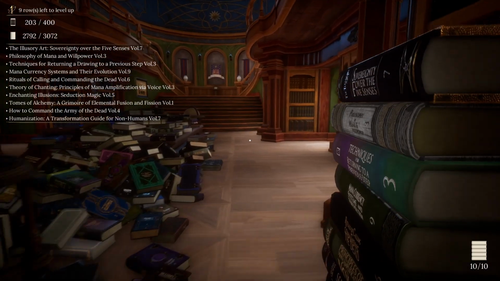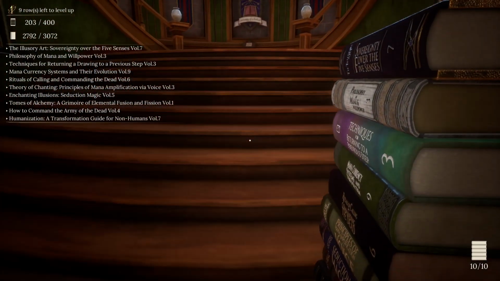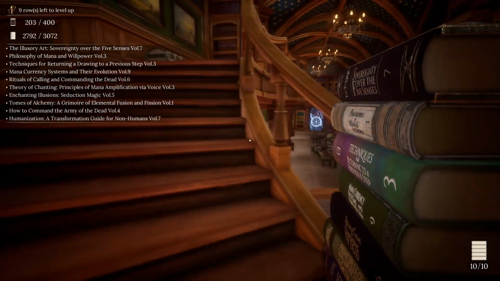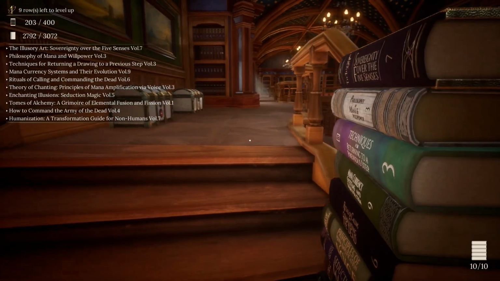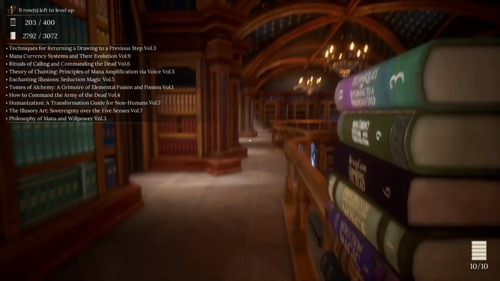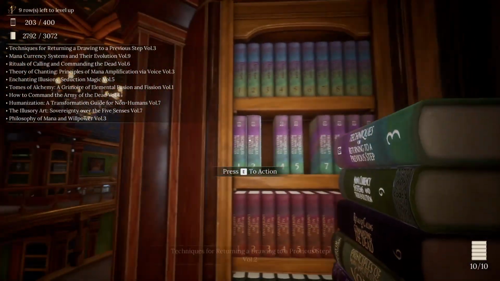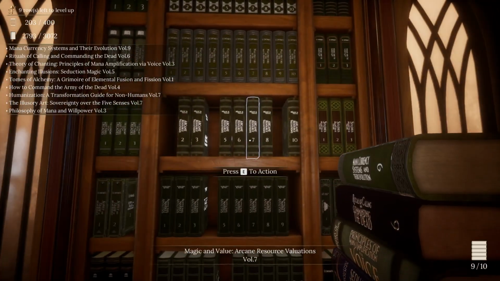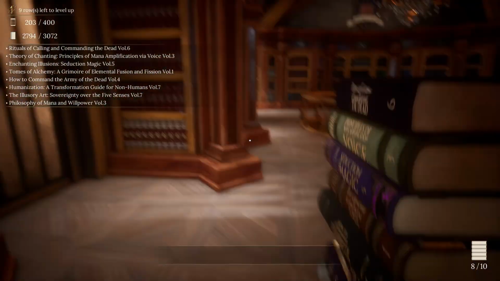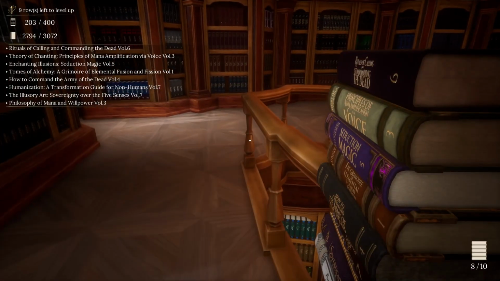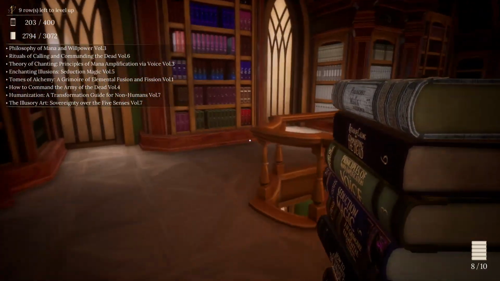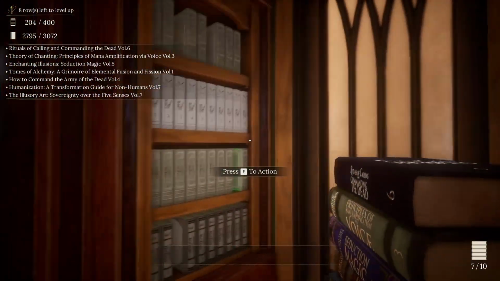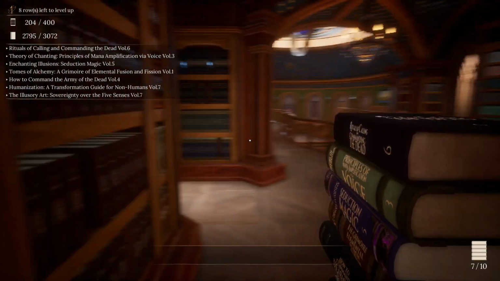Okay, we've got Illusion, Philosophy, Art, Economy, Necromancy, Bard and Music, Illusion, Alchemy, Necromancy, and Transfiguration. So, let's go Techniques for Turning Drawings with Previous Step, Volume 3. Does this actually... No, we still got one more for that one. Magic Currency Systems and the Evolution, Volume 9. Up here we're still missing one. We should have Philosophy of Manner and Willpower, Volume 3. Complete that one off. In fact, we've got most of that done. We've still got 1, 2, 3, 4, 5, 6, 7 for that one.